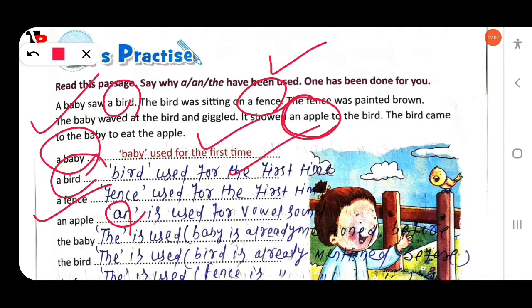Then the baby. In the first sentence, a baby is already used. So here, the baby. The is used. Why? Because the baby is already mentioned in the sentence before. Then next, the bird. Similarly, a bird is already mentioned, so we are talking about the same bird again. So the bird is used because the bird is already mentioned in the sentence before.